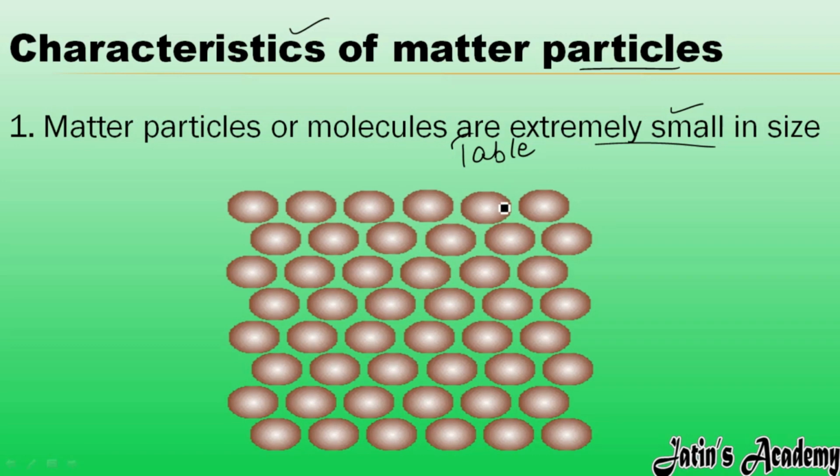Whatever matter we see in our surroundings, like a table, chair, pen, pencil, or book, each and every thing is made of matter. Each and every thing has the smallest particles in it, and those smallest particles are extremely small in size. This is the first characteristic of matter particles.